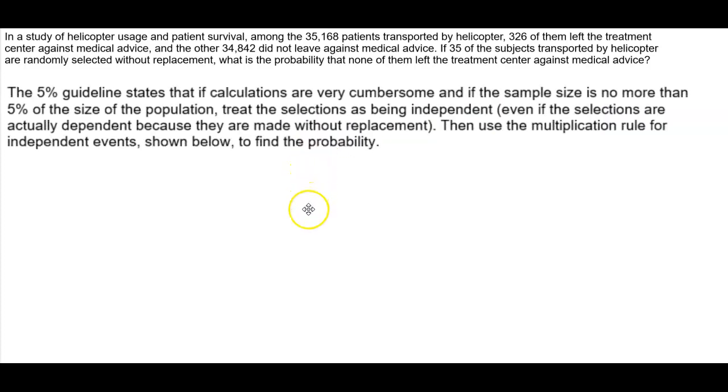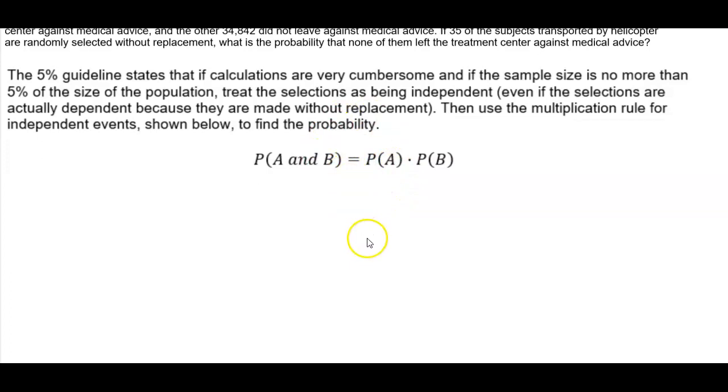Now, the 5% guideline states that if calculations are very cumbersome and if the sample size is no more than 5% of the population, treat the selections as being independent, even if the selections are actually dependent because they are made without replacement. Then use the multiplication rule for independent events shown below to find the probability. So here is the multiplication.